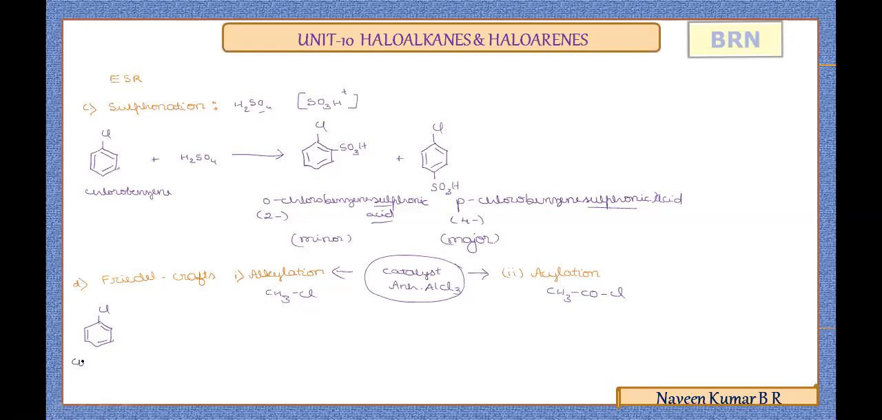So when chlorobenzene is treated with an alkyl halide, we'll take the example of methyl chloride, in the presence of the catalyst anhydrous AlCl3, which is very important. Without writing the catalyst, you will not get a mark in the Friedel-Crafts reaction. As the catalyst is important in explaining the Friedel-Crafts reaction, it should be mentioned on the reaction arrow. So in one case the alkyl group substitutes at the ortho position, and in the other product at the para position.